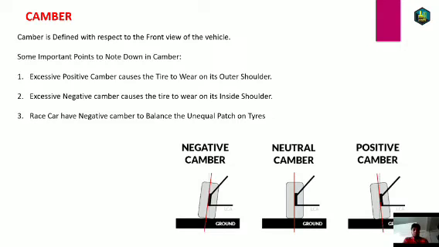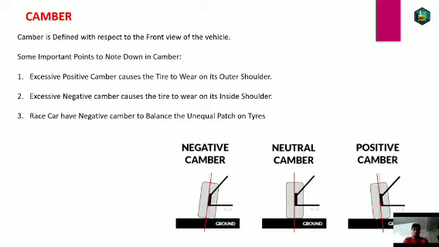So this is one of the most important parameters of vehicle dynamics that we can see in all the longitudinal, lateral, and vertical dynamics. Here we are seeing from the front, like you are standing in front of the vehicle and observing the angle that the tire axis makes with the vertical axis. So this is how camber is defined.